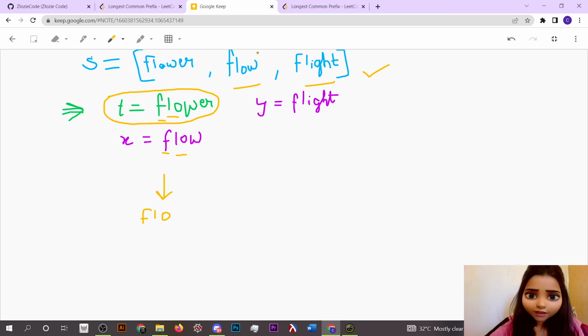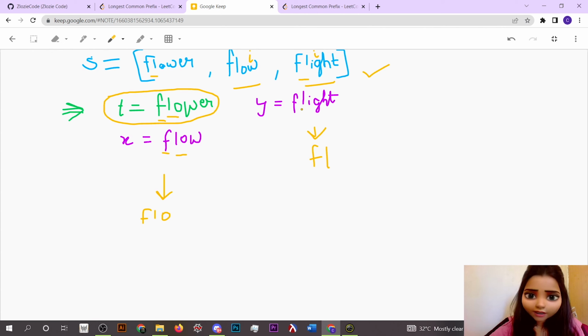But when we move ahead, our pointer was at this position and now it goes to this position. Now we do the same thing: we compare flower and flight. What we get is that FL is the longest common prefix possible in this case. From this we conclude that once we compare each and every element from the zeroth element, we can get the index of the longest common prefix.